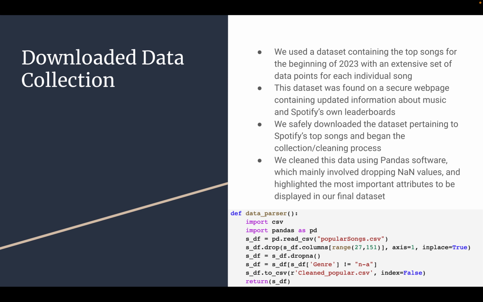So the first data set is our downloaded data set, which was found through HTML, safely downloaded. And we had to clean this data using pandas. There were a lot of NaN values in the data, and we just dropped those. But eventually we were left with a very nice data frame from pandas that was written to a CSV file that contained a lot of popular songs in general.